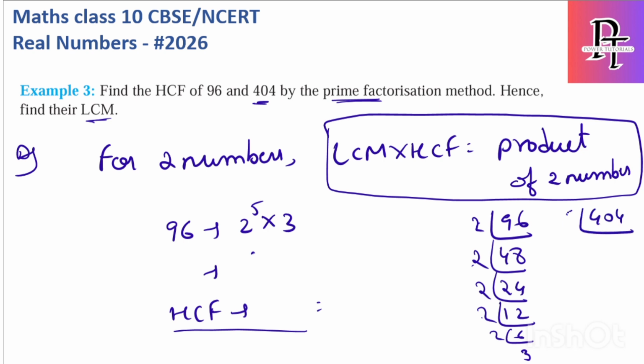404: 2 table 202, again 2 table 101. Let's check 101. 3 table is not possible, 4 table not possible, 7 table is not possible, 11 table will not happen. 13, 17, let's check.